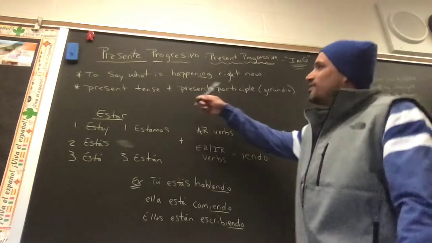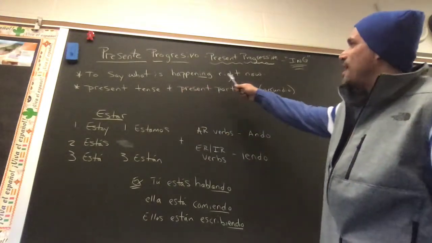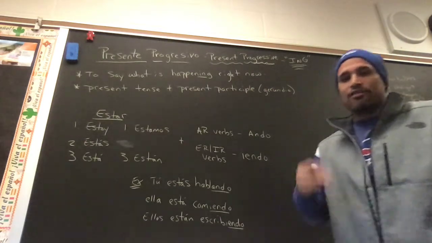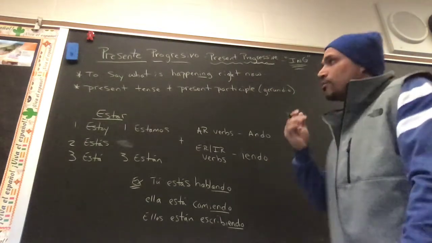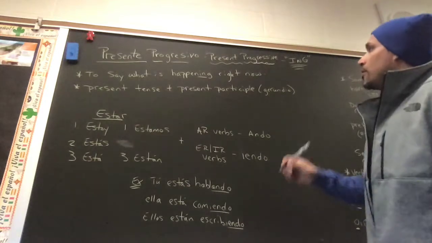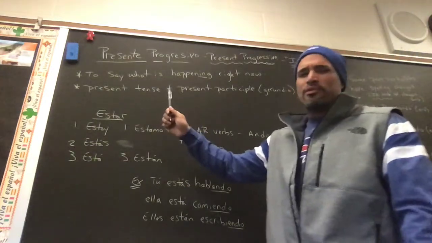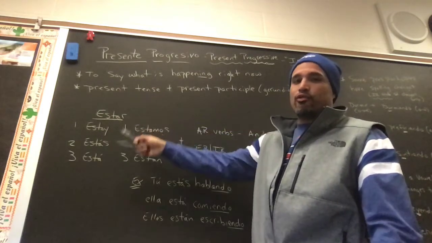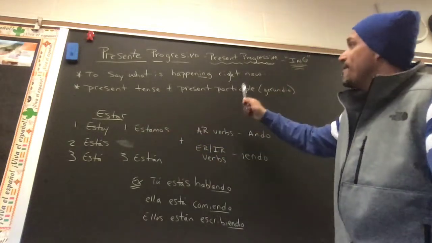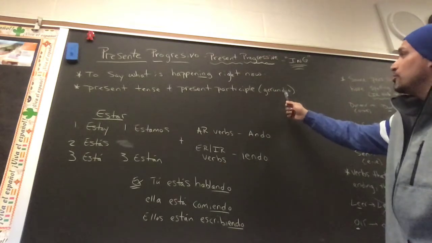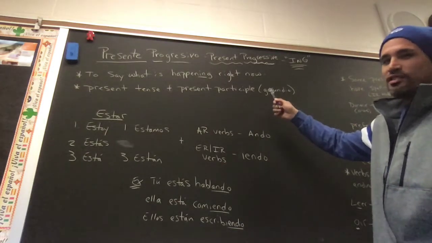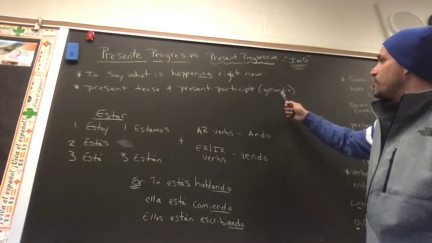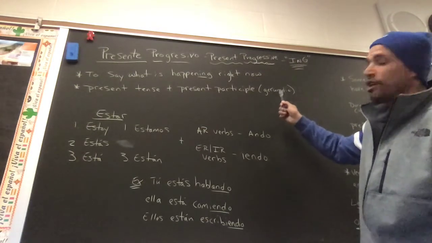You use this when you say what is happening right now, like at the moment. It's actually occurring at the moment. Also, when you form this in Spanish, use a combination of the regular present tense of the verb estar, and then the present participle or the gerundio, which also means gerund. You're going to see these terms. Gerund or present participle is the same thing, or in Spanish, gerundio.